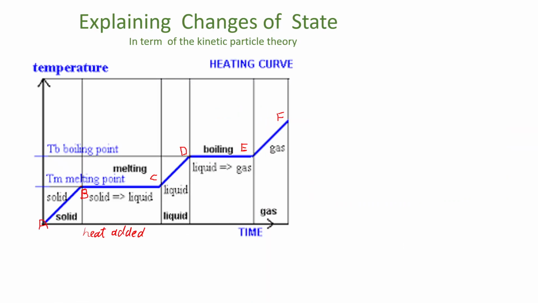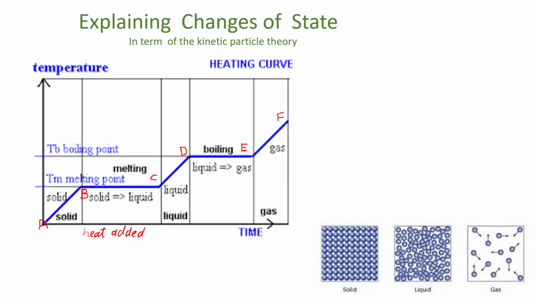Explaining changes of state in terms of the kinetic particle theory. We can explain this heating curve using ideas about the energy and motion of the particle. This graph compares temperature to either time or, more commonly, heat added to a particular substance. What type of changes are taking place in this graph?